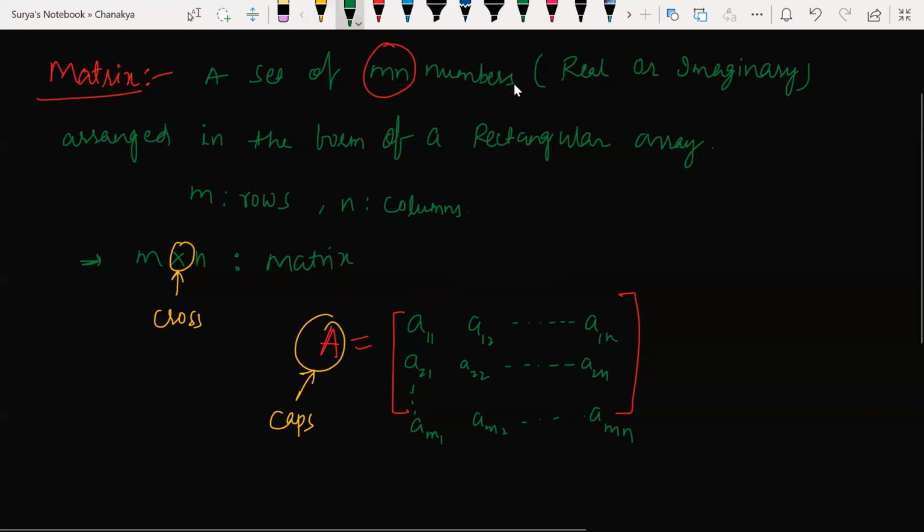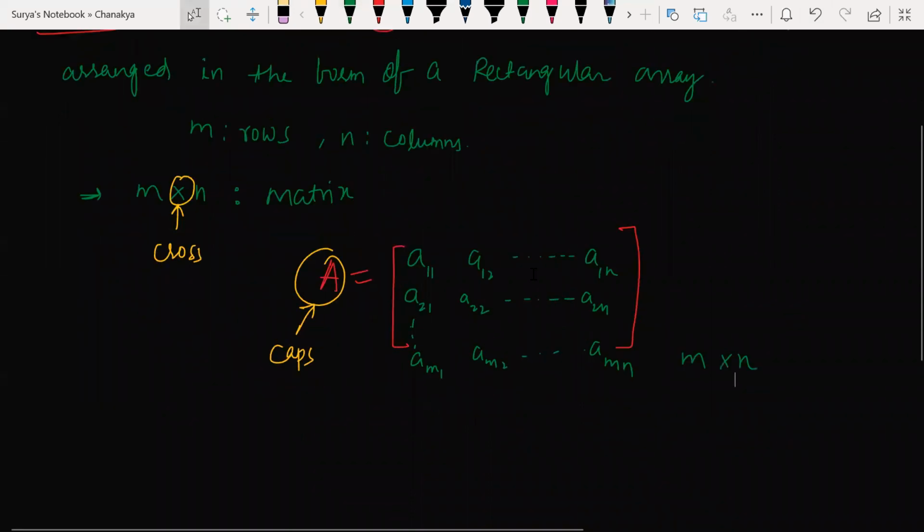Because this is A11, A12, A13, A14, and so on till A1n, am I correct? Yes. So what is the order of this matrix? Order of m by n. How do we read this, as m cross n or m by n? You read it as m cross n.